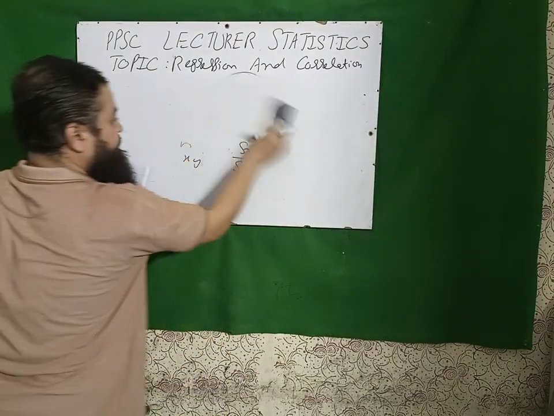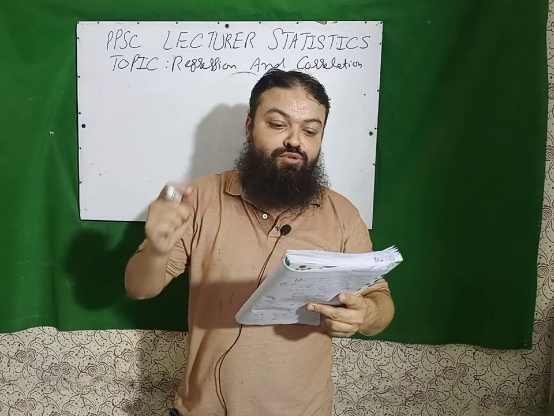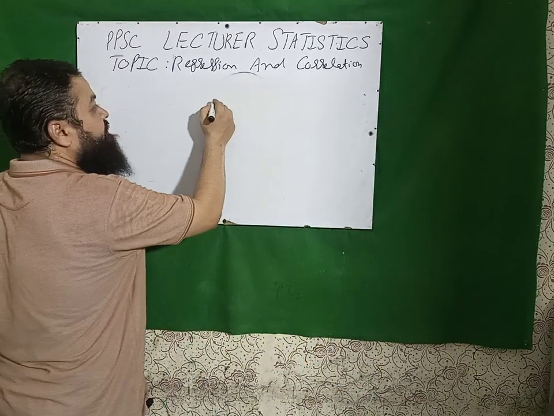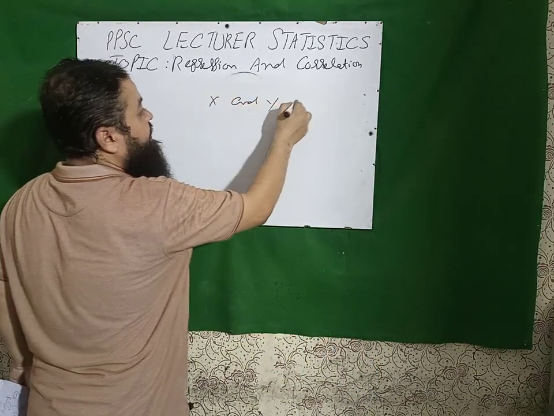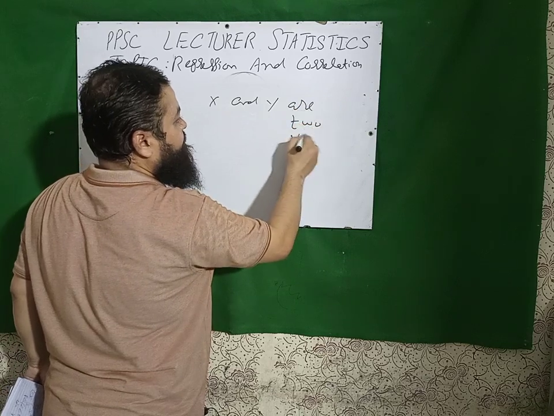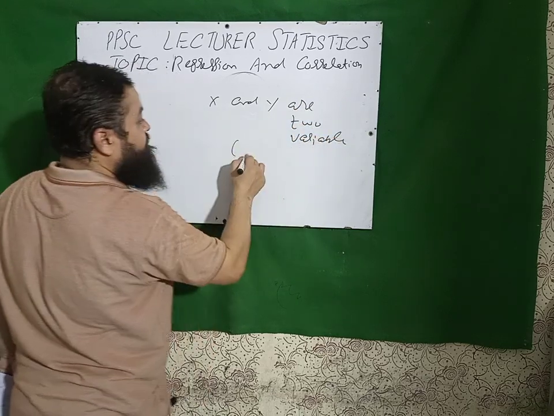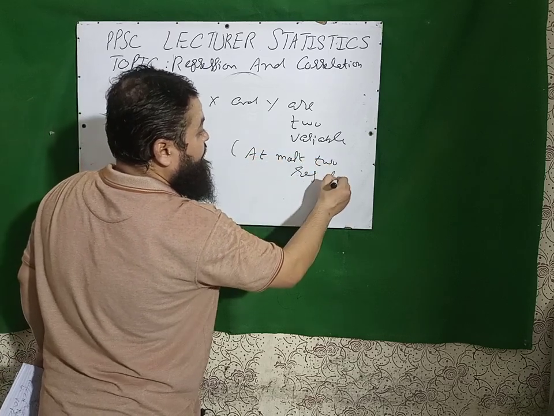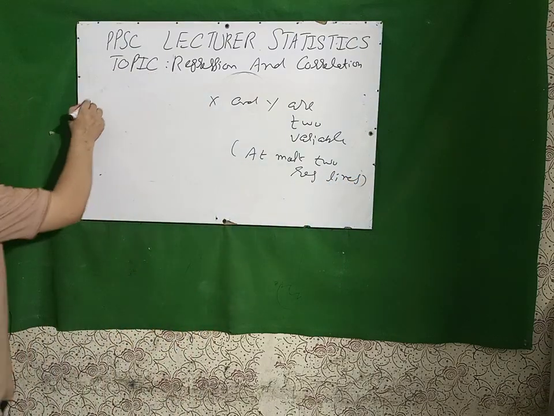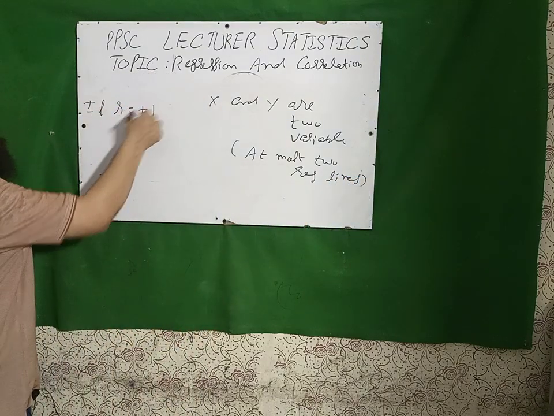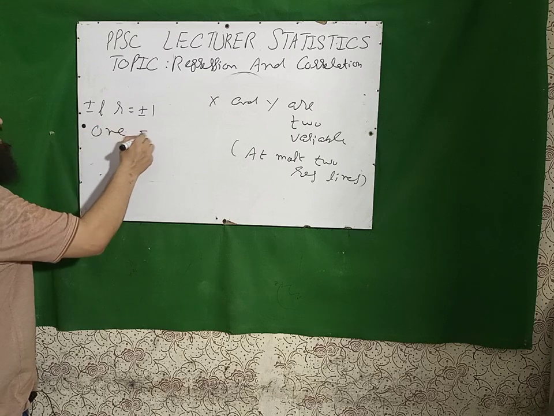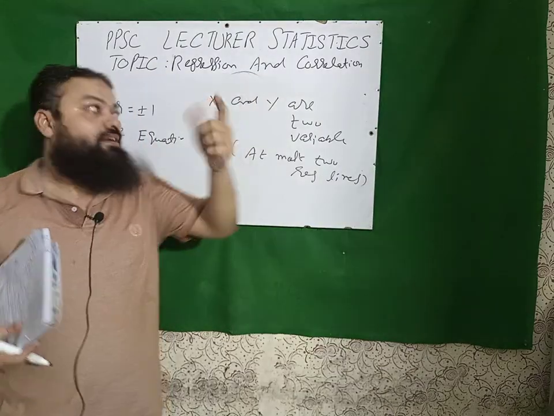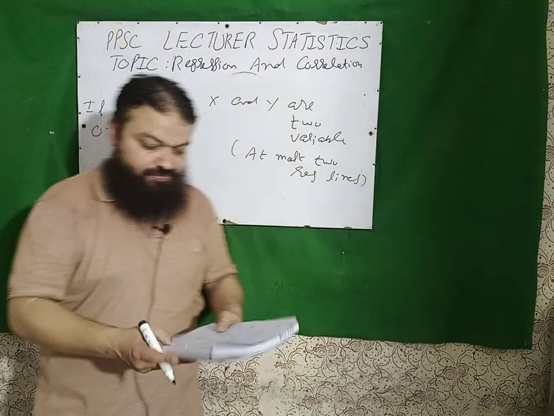Next question is, x and y are two variables. There are at most two regression lines. Please keep in mind, whenever x and y are two variables, then we have maximum two equations, at most two regression lines. And in the exam, if they ask if r is equal to plus 1 or minus 1, then we have only one equation. Please keep in mind, there is only one regression line when r is equal to plus 1 or minus 1.